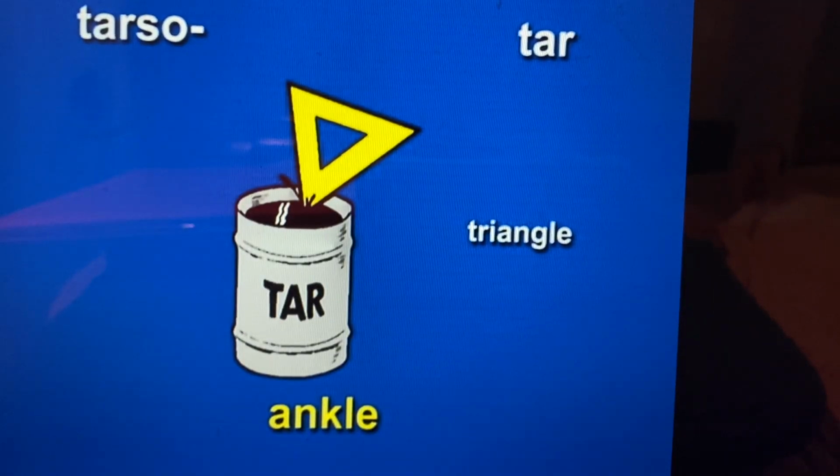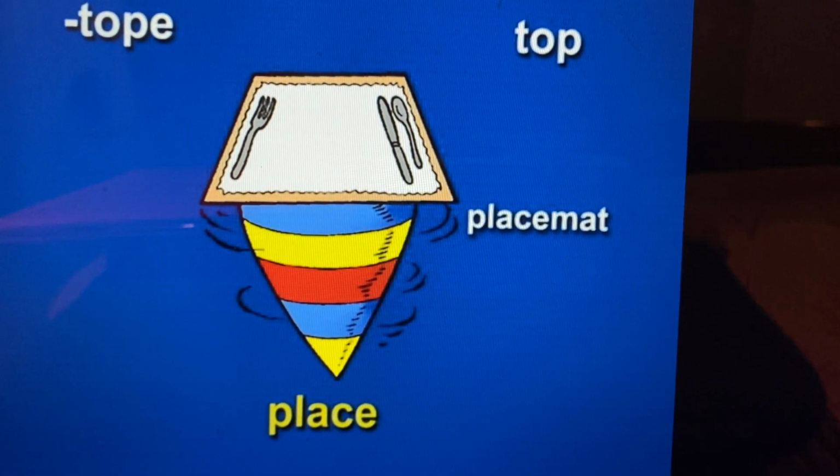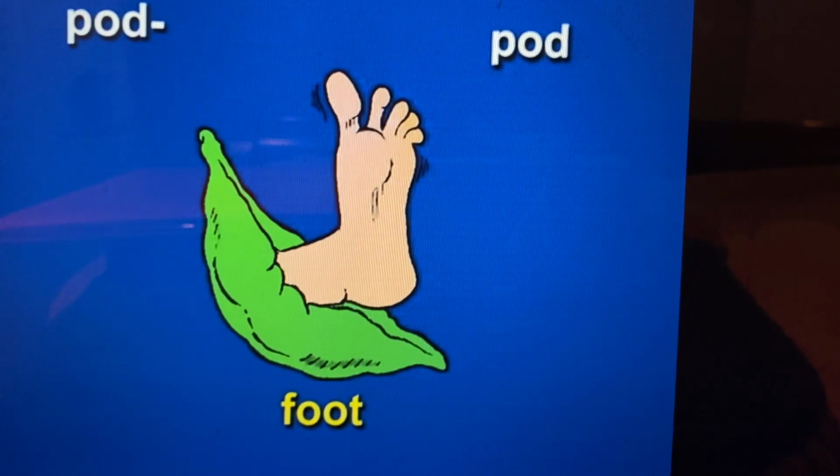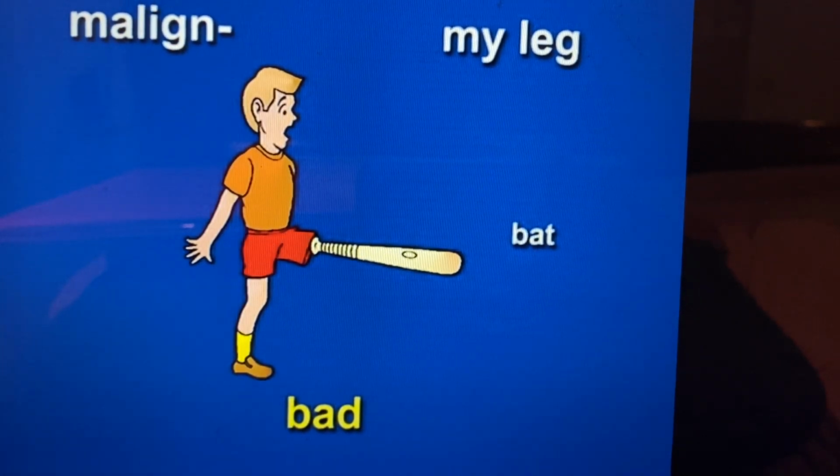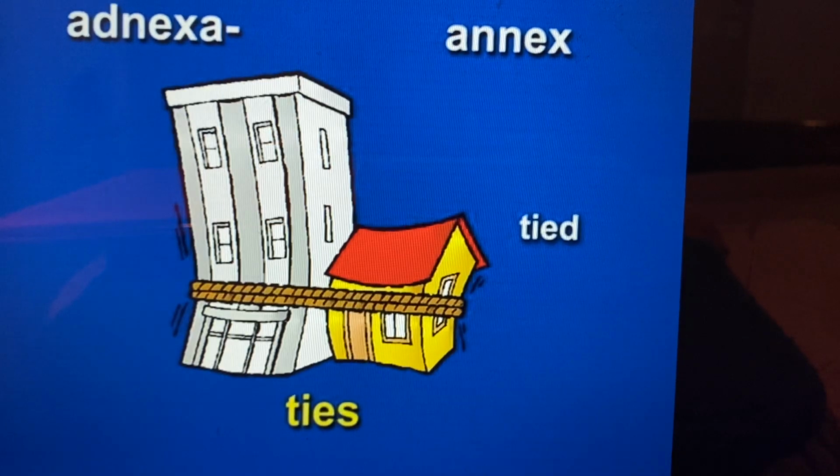Time to review. Tarso, tar, triangle, ankle. Taupe, top, placemat, place. Pod, pod, foot. Maligna, my leg, bat, bad. Adnexa, annex, tied, ties.